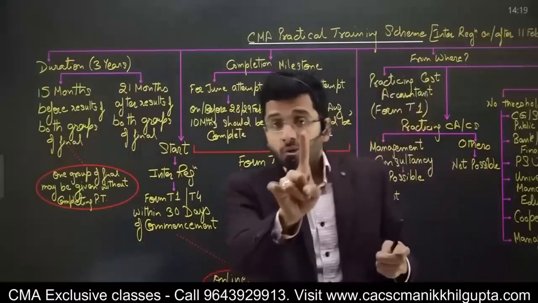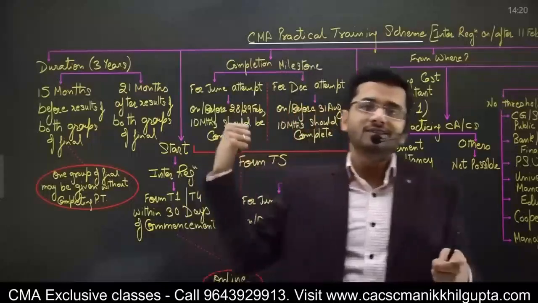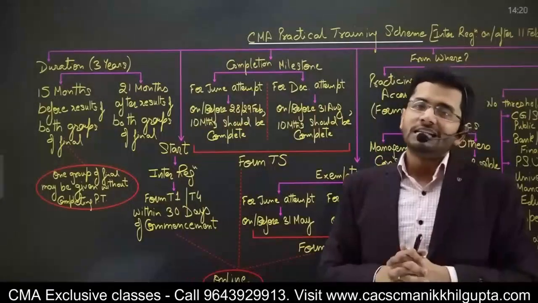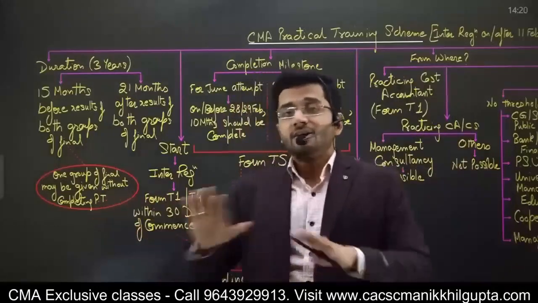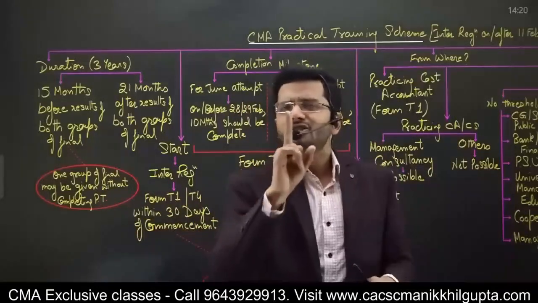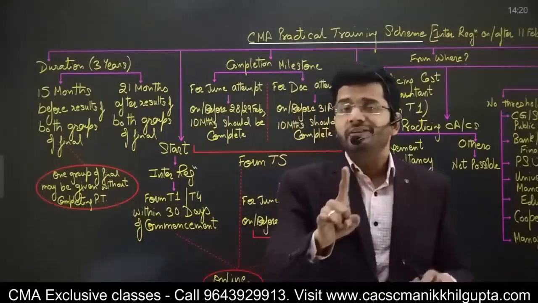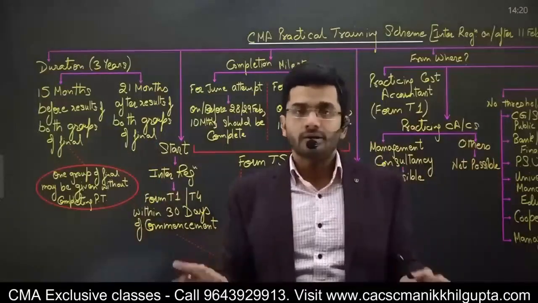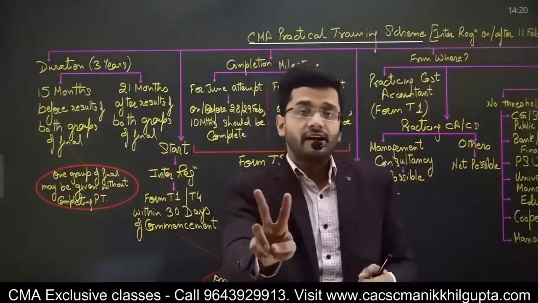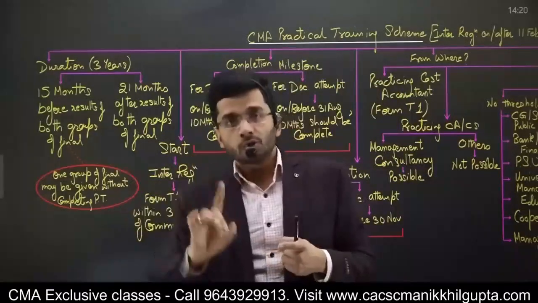If you have cleared one group of final and you are appearing in the second group of final, then also, guys, you need to complete this training before you appear for the second group of final. So this particular training is not mandatory for students who are appearing just for one group of final. For appearing in one group of final, you can appear without completing this training, no problem at all. But if you have to appear for both the groups of final, then you first have to complete this training, and then you can appear for both groups of the final.